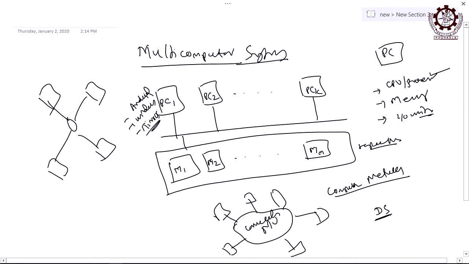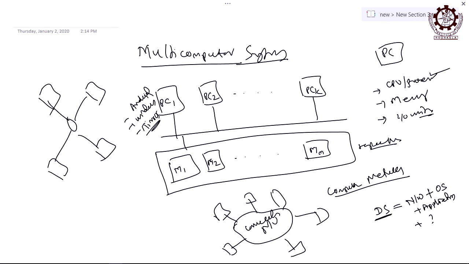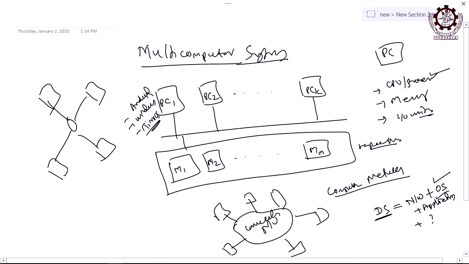Now, we have to define what a distributed system is. Can I say that a distributed system is nothing but the network plus operating system plus applications plus something that will make the distributed system unique? Without a network, a distributed system is not possible. Without an operating system, it is also not possible. Without any applications, it is not possible. So, these three components are essential.